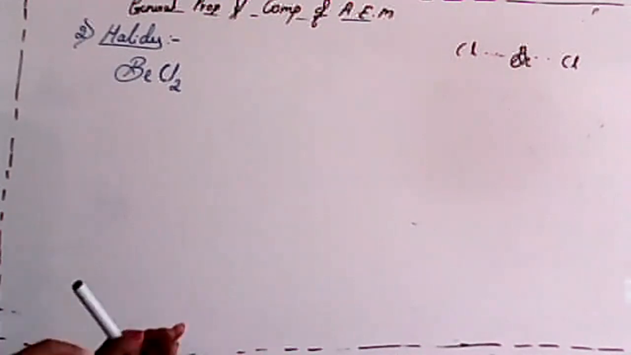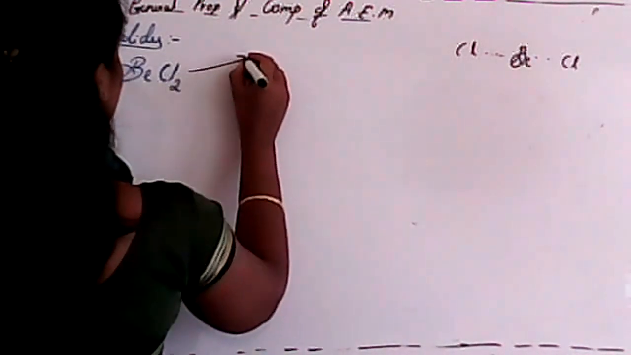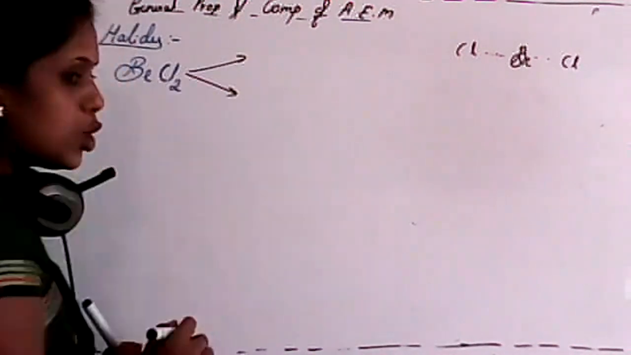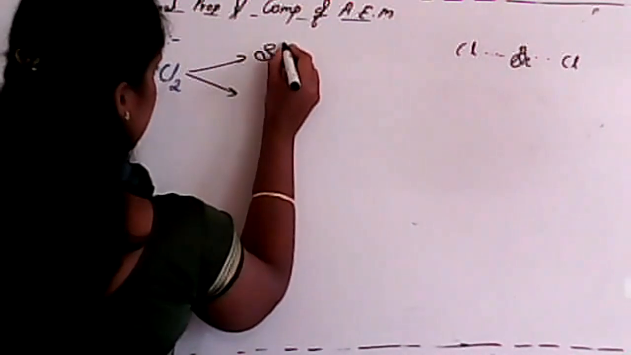So now beryllium chloride has 2 states or 2 structures based on its state. First one is in a solid state.